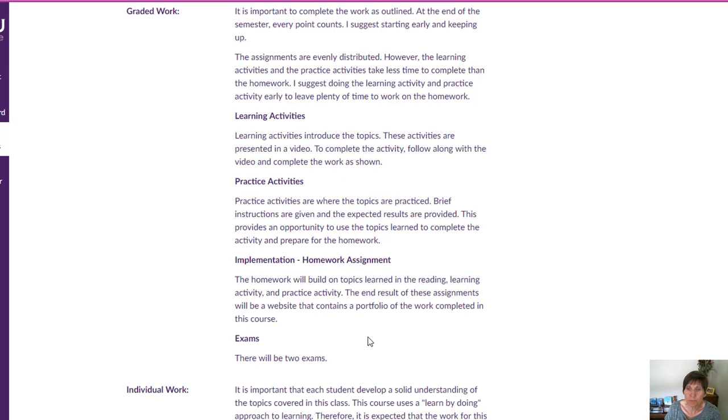Then there's homework, and homework you do on your own. The instructions will say what's expected, and you will do those instructions and turn them in. Now, these are spread pretty evenly across the semester, but the learning activity and practice activity are much faster. And so I recommend that you bunch up and do those early, get the learning activity and the practice activity done early in the unit, and save time to spend on the homework, which is where you'll be building the web pages and the website for your portfolio.